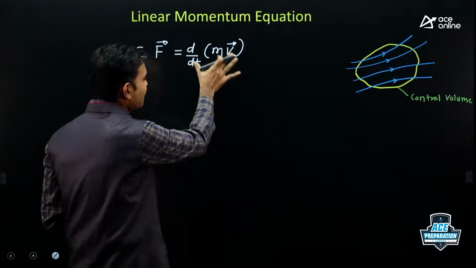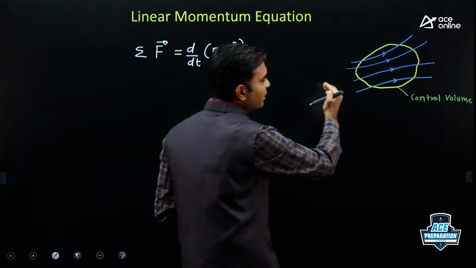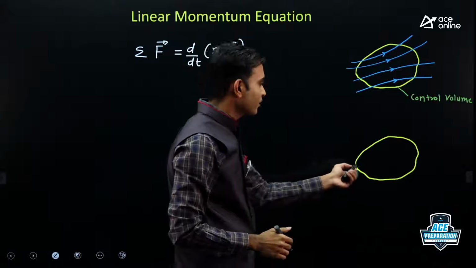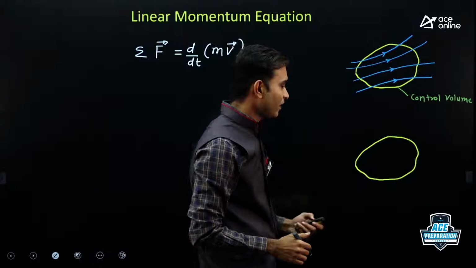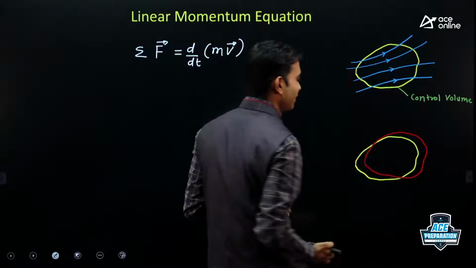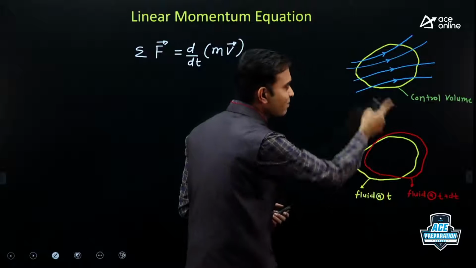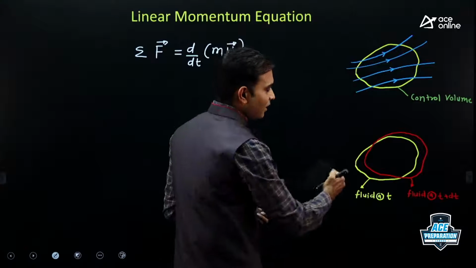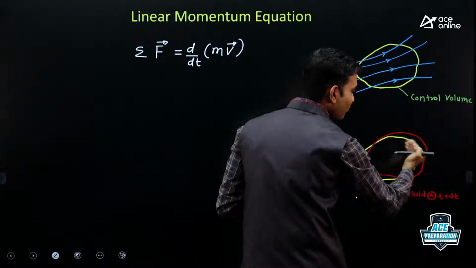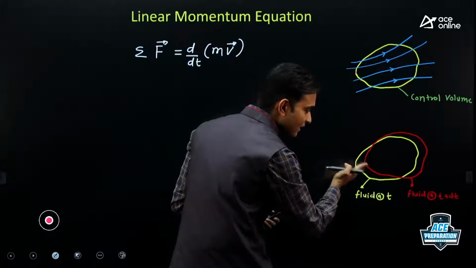See, this right hand side is a little difficult to calculate for the fluid. Why? Because fluid moves in a complex manner. For example, let us consider that at time t, the fluid is matching the control volume. After some time, the fluid will move in a complex manner, something like this. So this is the initial position of the fluid, and after some time, the fluid will move away from the control volume.